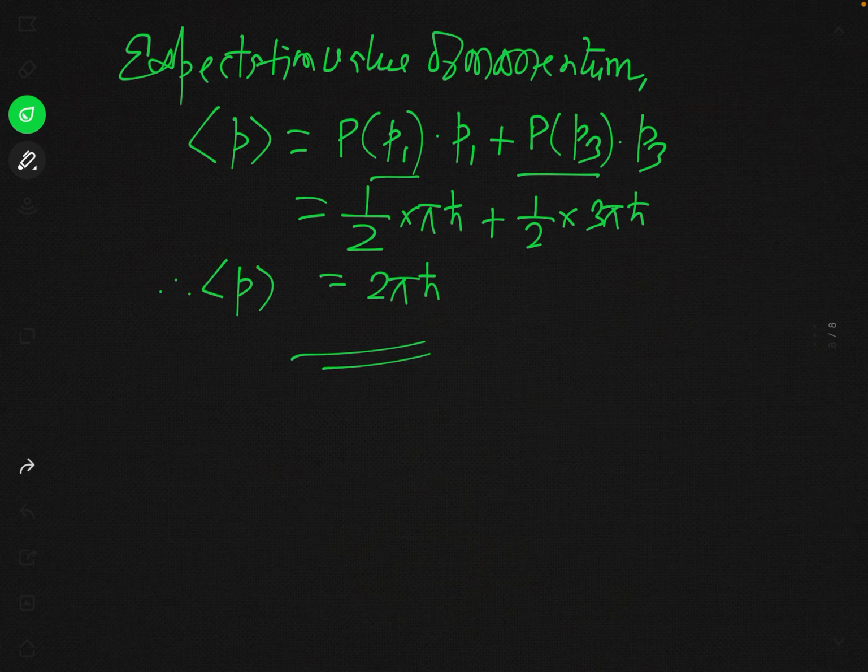So you have seen, using the wave function for the particle in a one-dimensional box of unit width, we have calculated the wave function for the particle at any time t, while in this problem the wave function for the particle at t equal to 0 was given. And we have also calculated the expectation value of the energy and momentum.